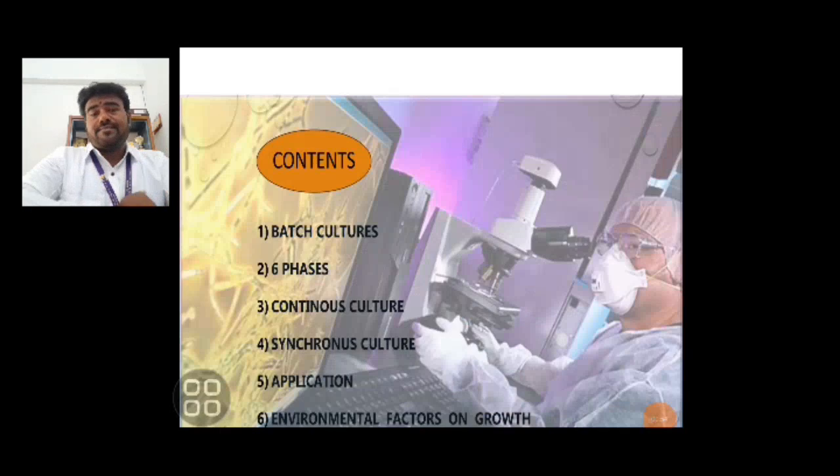What are the contents of our microbial metabolism? The first one is batch culture. Then, what are the different 6 phases of culture methods? What is continuous culture? Then what is synchronous culture? What is the main application of our culture system? What are the environmental factors on the growth system?